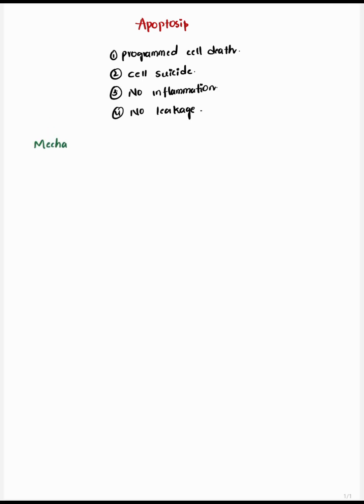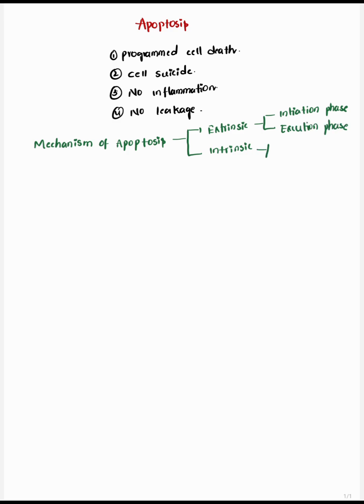Mechanism of apoptosis. There are two pathways, the extrinsic pathway and the intrinsic pathway. These are further divided into the initiation phase and execution phase. The intrinsic pathway is also divided into the initiation phase and execution phase. First, we'll discuss the extrinsic pathway.